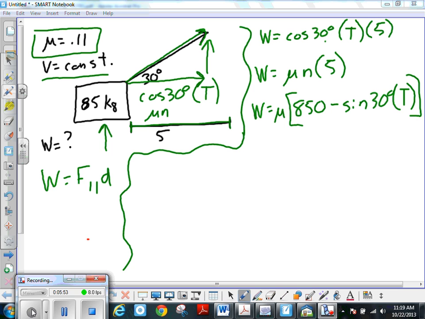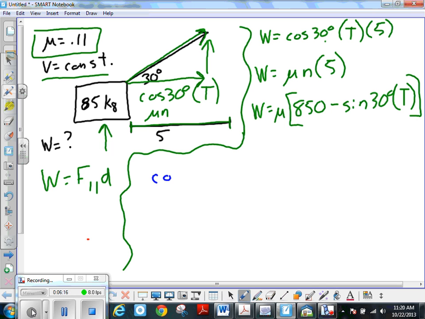Okay, so now we can see we have two definitions for work. They both have T in them, so one way we could solve this problem is just solve for T. And then, once we solve for T, we can plug it back into either one of these definitions, and then we should be able to have our work. So I'm going to set those two equal to each other.